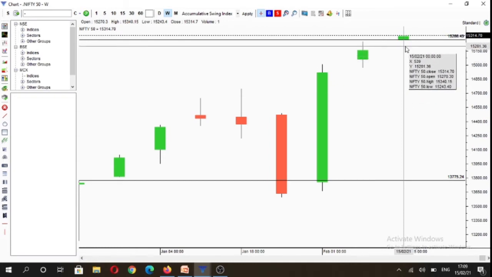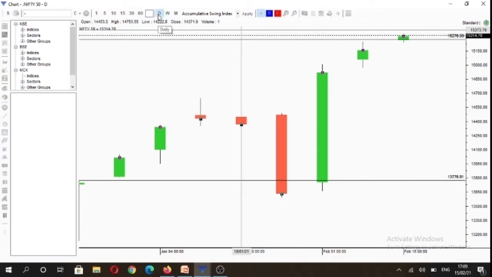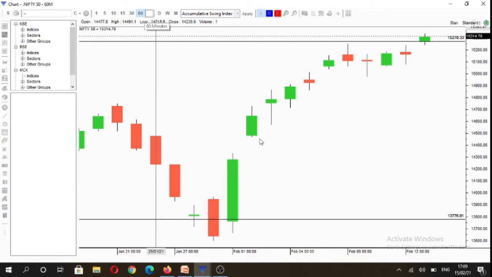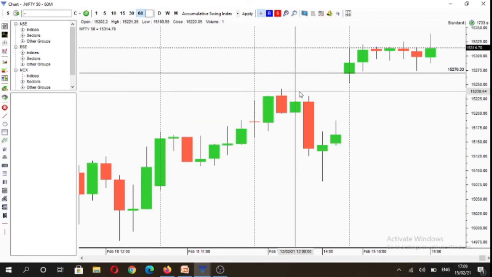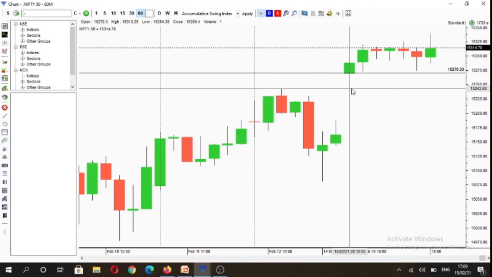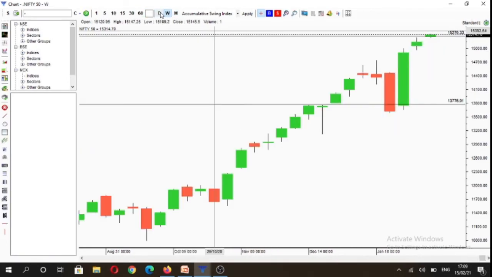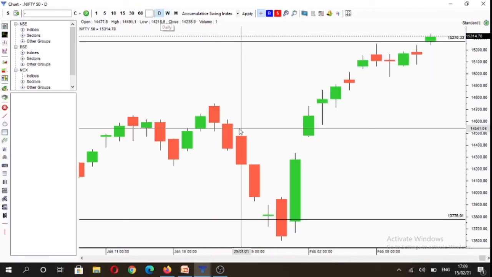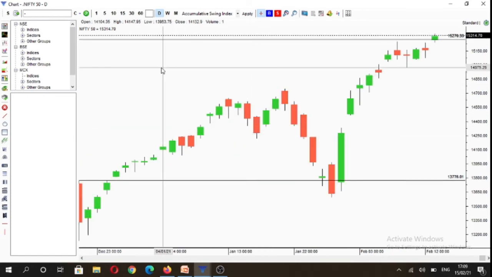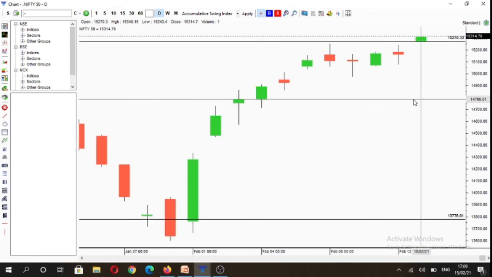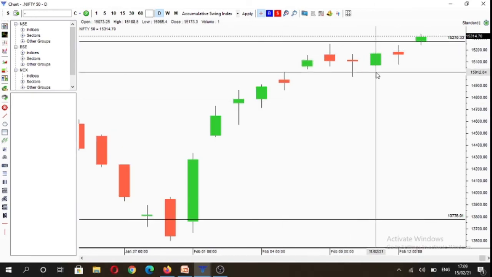So market is also under control of buyers on the weekly as well as the daily time frame on the index. And if you see intraday, basically above today's open, we had a situation in which all the time frames, monthly, weekly and the daily were under control of buyers. And if you see the daily time frame in terms of price structure, we are now making higher highs, higher lows.